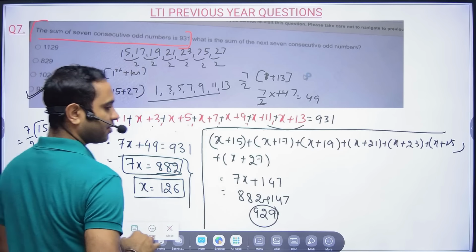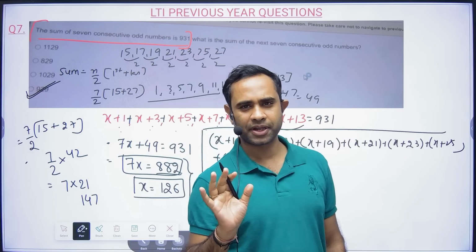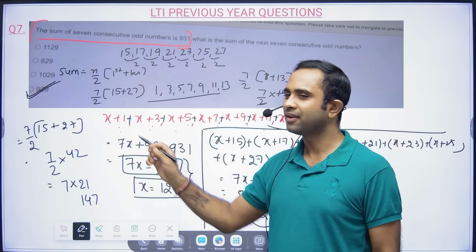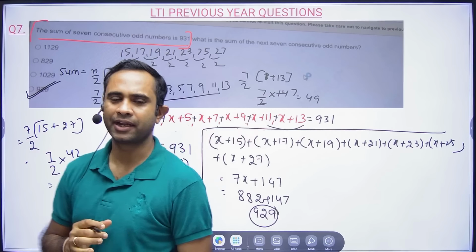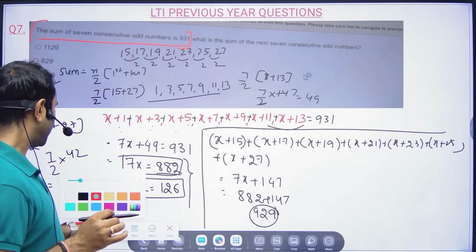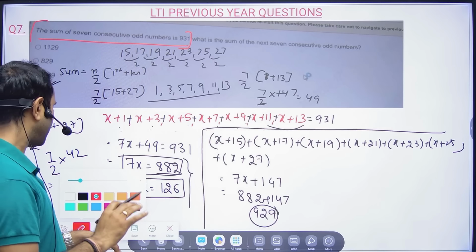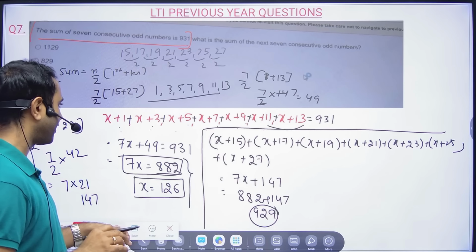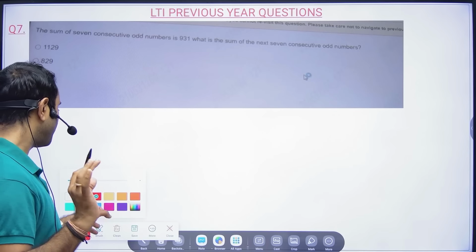So option D will become the correct answer. This is not a tough problem. I don't want to tell you how to write the data because I'm sure you are aware of this.